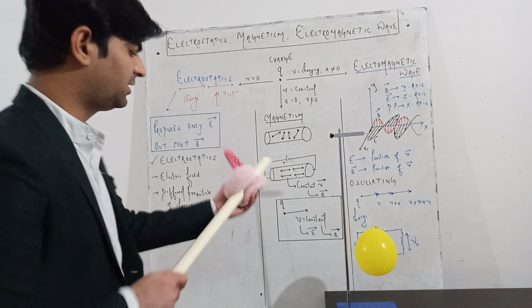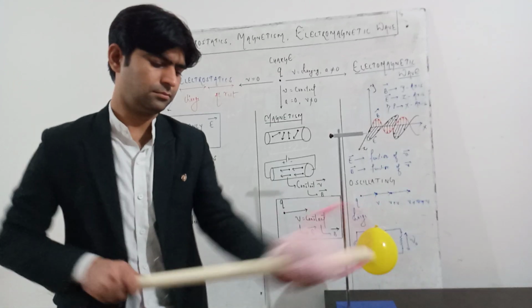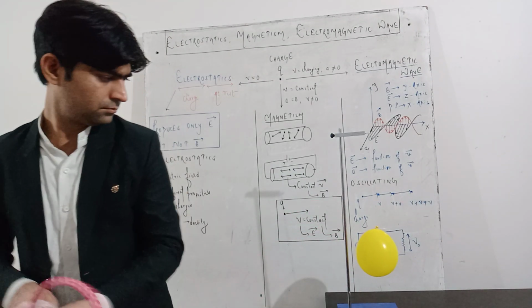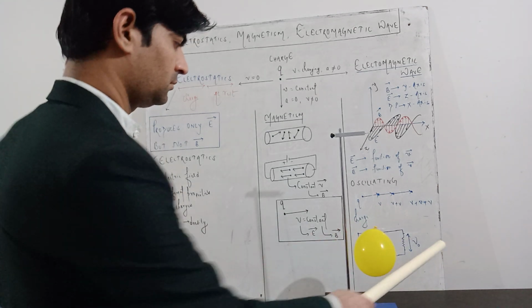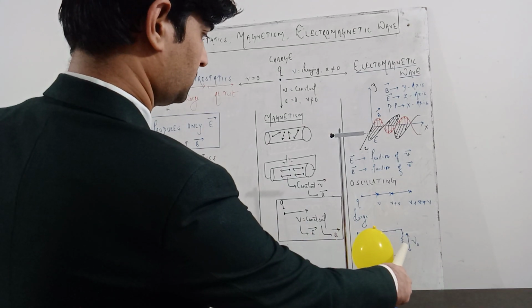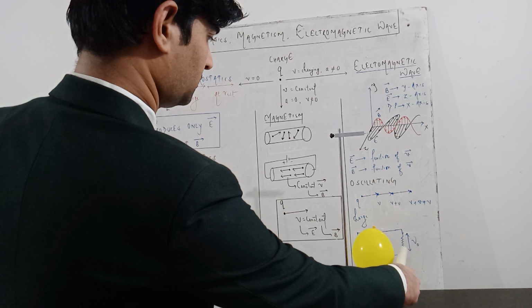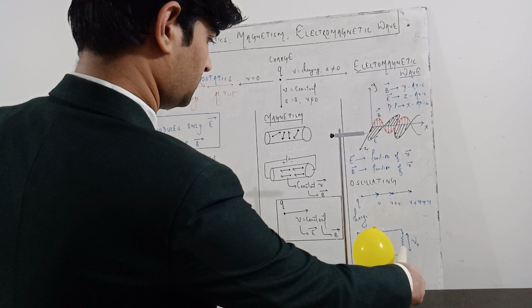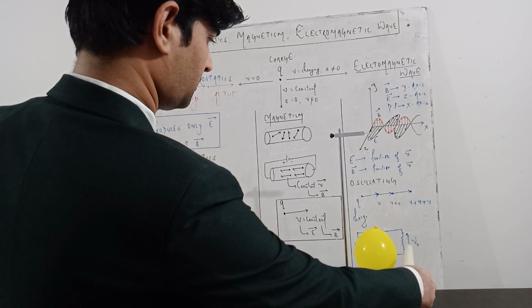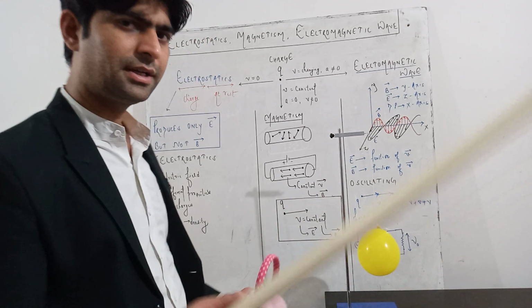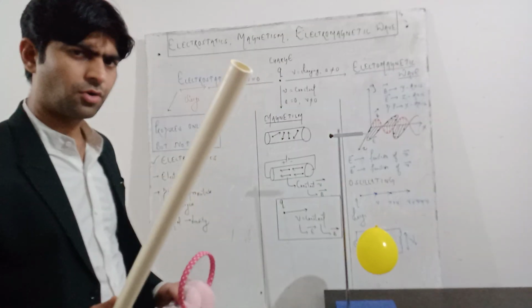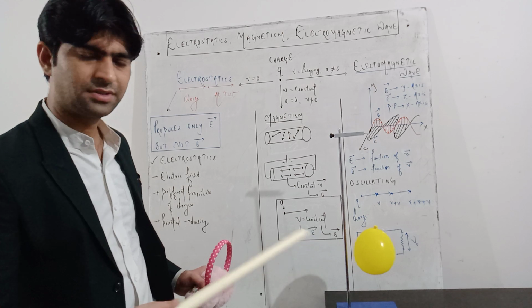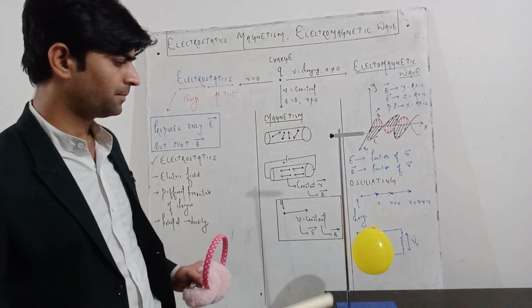I will try to get it more charged. You can see when I'm bringing this rod or pipe towards the balloon, it is moving towards the rod.